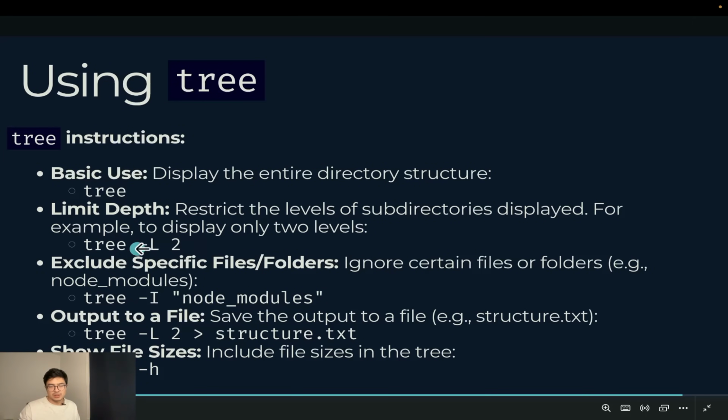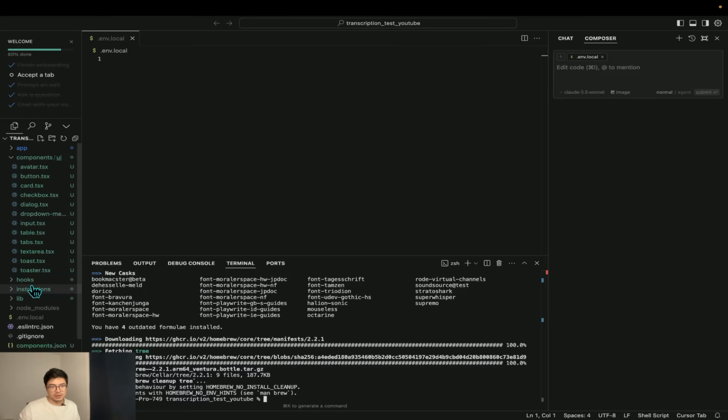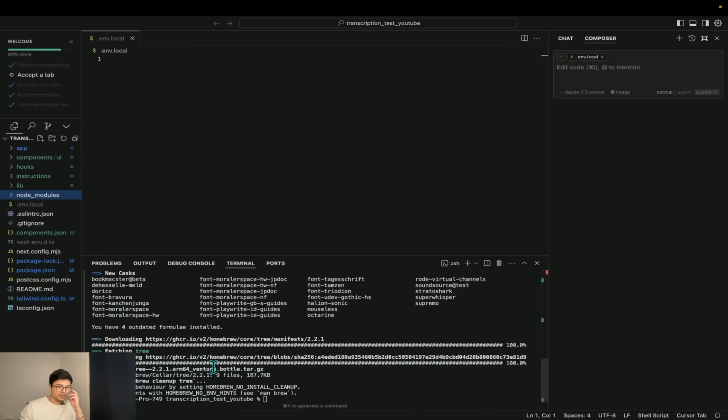Let's get TreeL2. We're gonna get only the first two levels of the files, right? So if we click once, this is the first level, whatever you see here. And then if you open this, this is the second level. And then if this one has another folder, then we're going on to the third level. I think it should all be within, well, we have this as well, but we don't want any of these. These are things that we're not gonna really see. So let's limit this to the second layer.